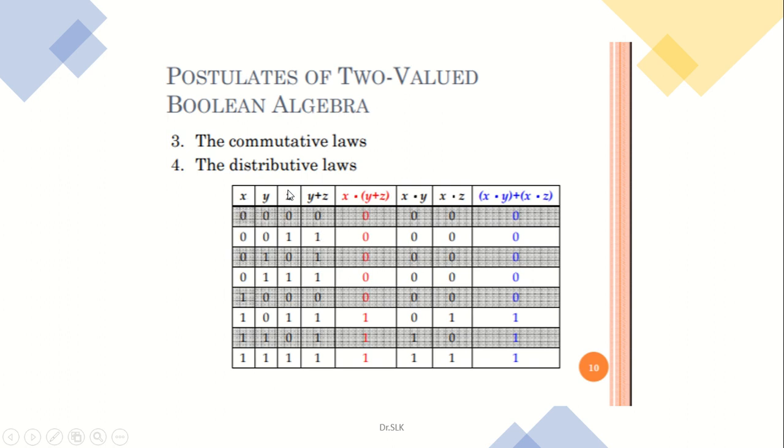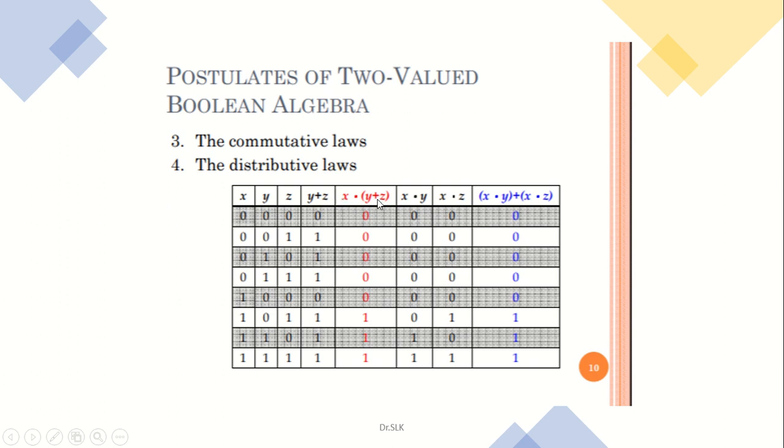Now for the commutative axiom and distributive axiom: the commutative axiom means x plus y plus z is equal to z plus y plus x. That is called the commutative axiom. Whereas the distributive law is, for example, x dot of y plus z is equal to x dot of y plus x dot of z. This is called the distributive law.